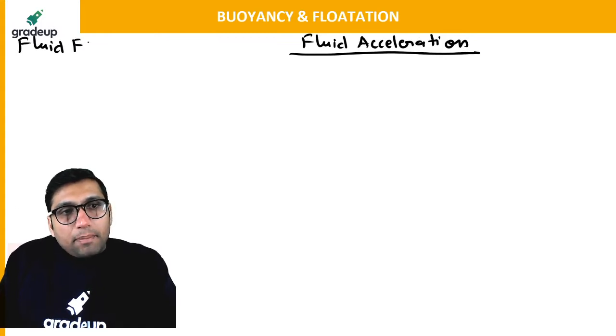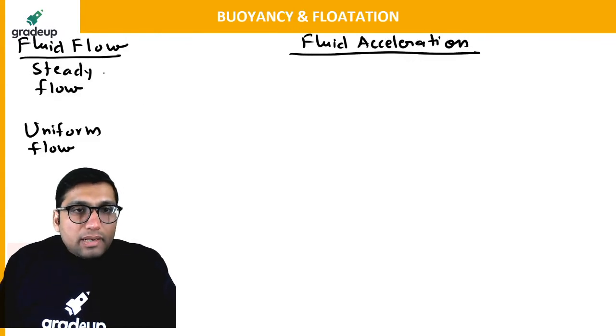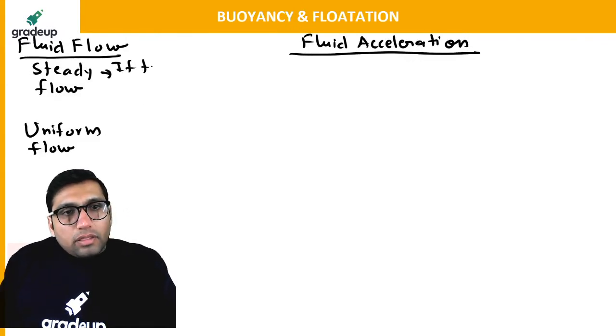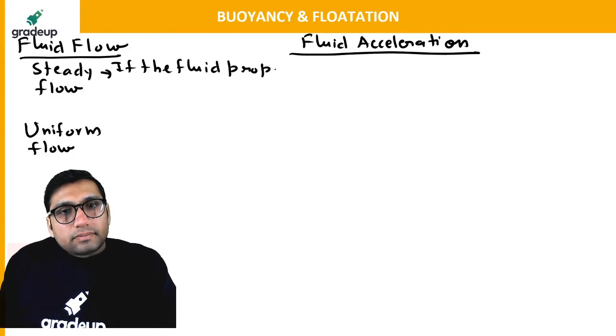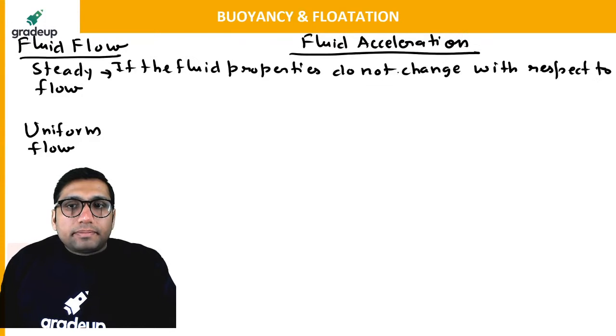In fluid flow, you have studied 2 different types of flow. One is steady flow and the other is uniform flow. What is the meaning of steady and uniform flow? Steady flow means the fluid properties do not change with respect to time